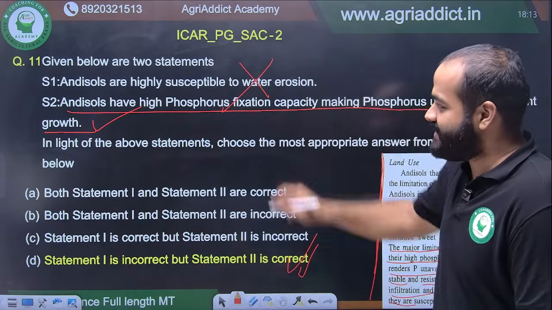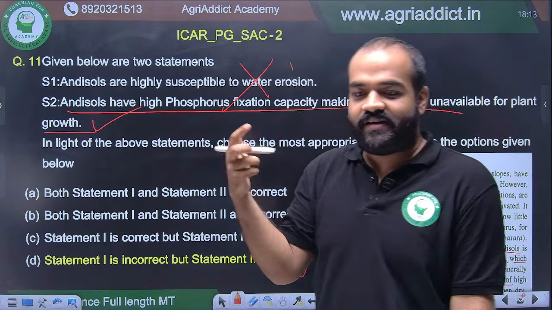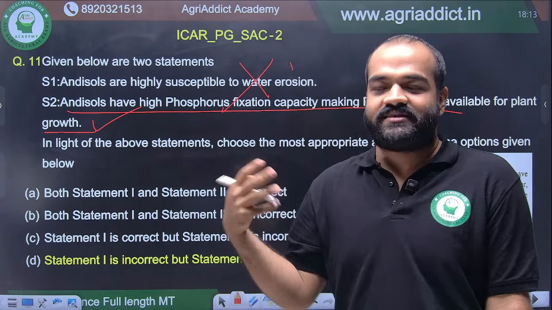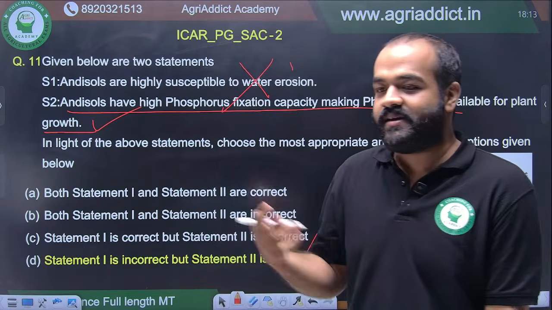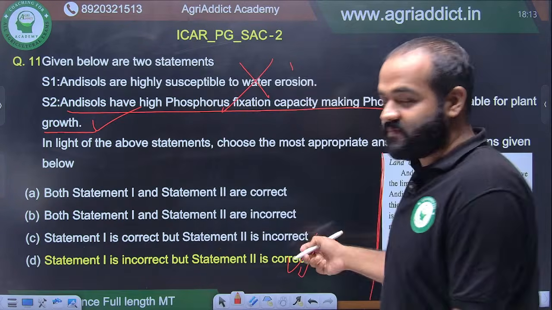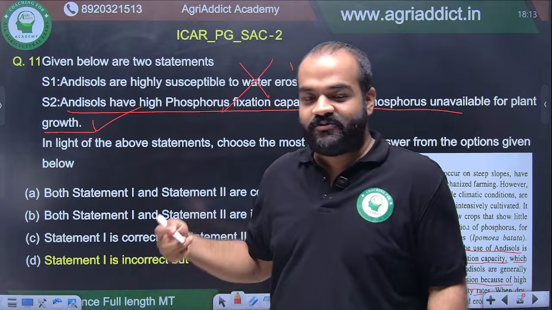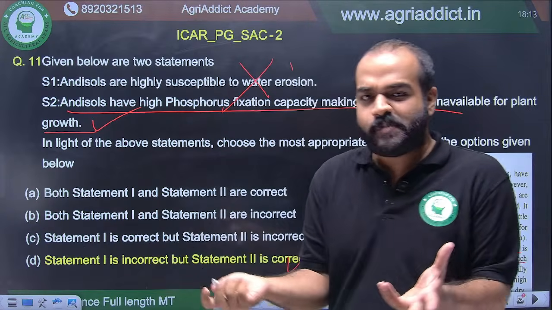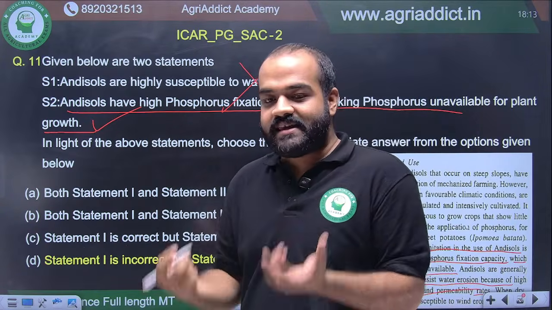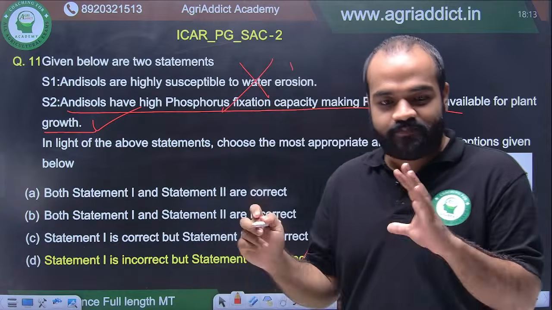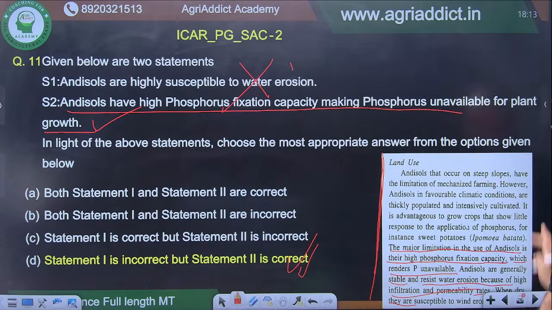All right. Like see, Andisols, you all know. You have read it many times. It is volcanic soil. Its color is this, property is this, and all. But see here, when we are getting the question, we are also getting confused because so many properties are there. So the only cure is reading again and again, and we'll be good to go.